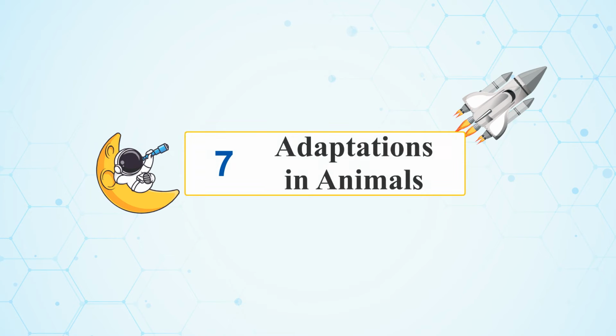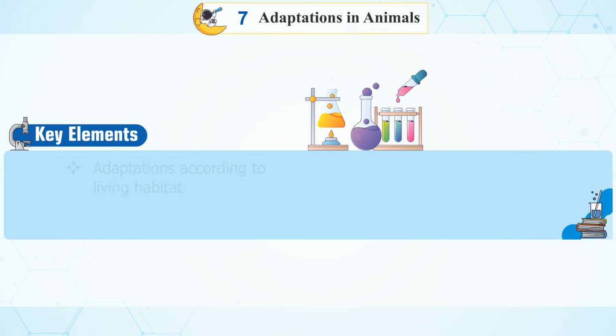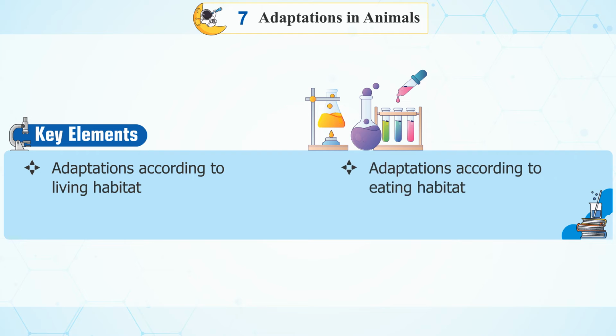Chapter 7. Adaptations in Animals. Key elements: adaptations according to living habitat, adaptations according to eating habits, adaptations to protect themselves.